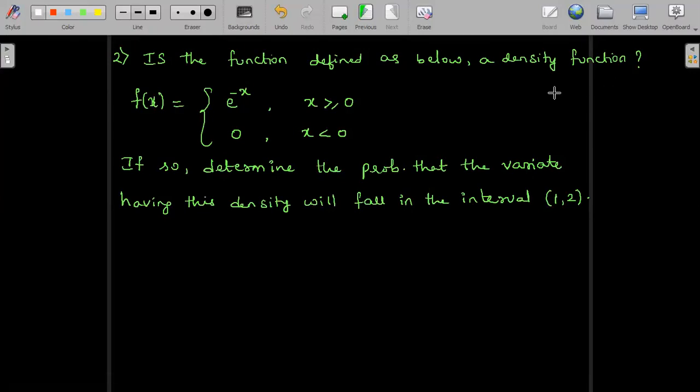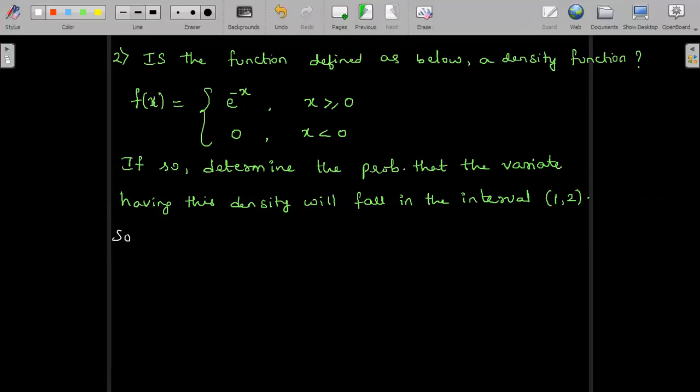If these two conditions are satisfied, we can say that the given function f of x is a probability density function. If it is a probability density function, then we have to find the probability that the variate having this density will fall in the interval 1, 2. That means you have to find the probability of x lying between 1 and 2. So let us see the solution.